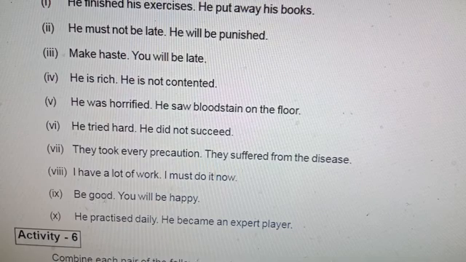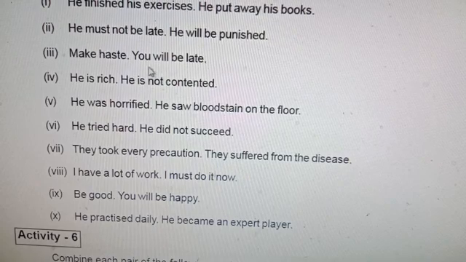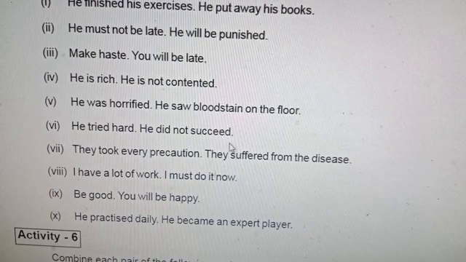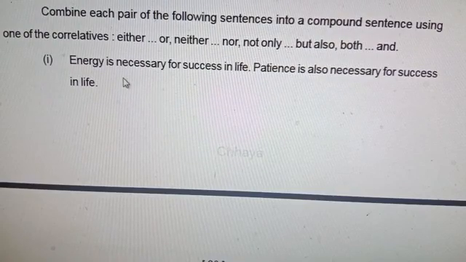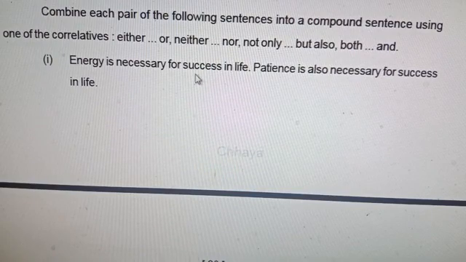Be good and you will be happy. So these are the two sentences given. You have to connect them and make them into a compound sentence by using a coordinator. Here, look at the sentence. Either or, neither nor, not only but also, both. Points to be noted: after either, if there is a subject, if there is a verb, after or there must be a verb phrase.